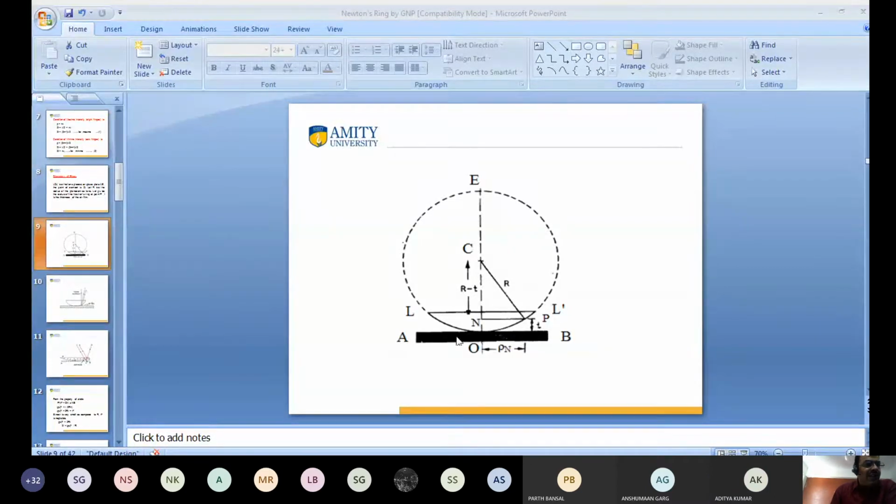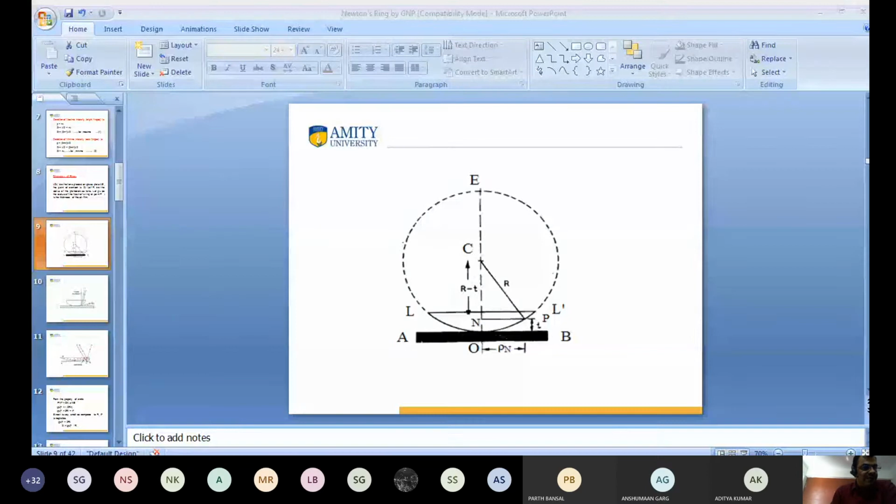The thickness here is small t, and suppose that rho n is the radius of Newton's ring at point P. So the value of NP is rho n, and the value of NO is small t. What is the value of NC?